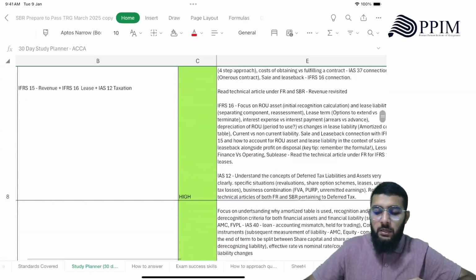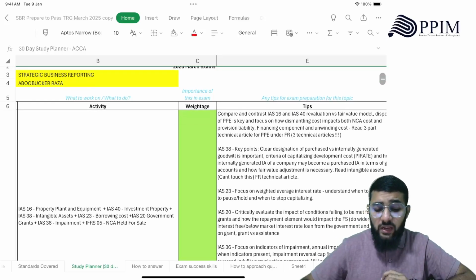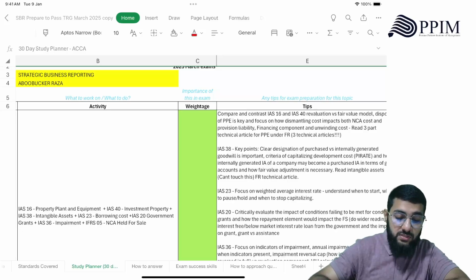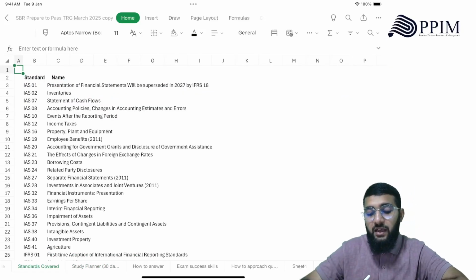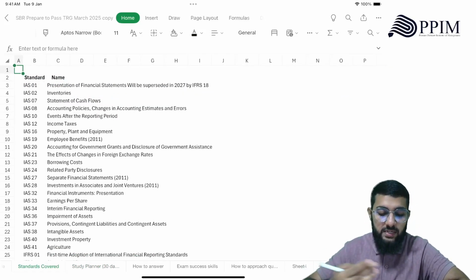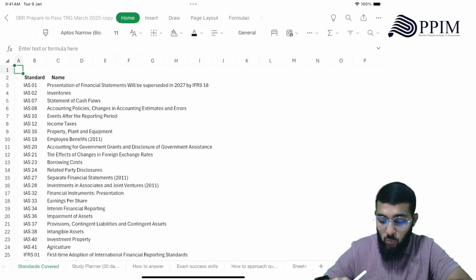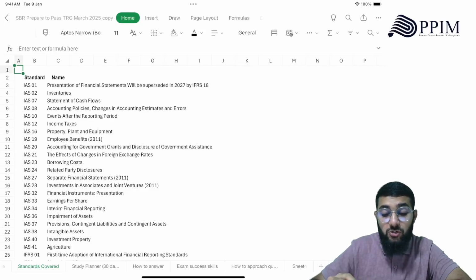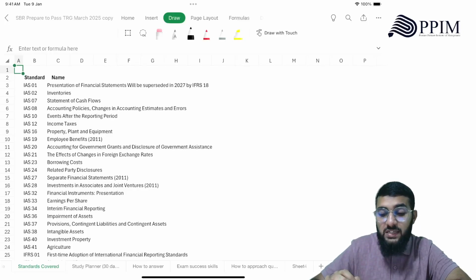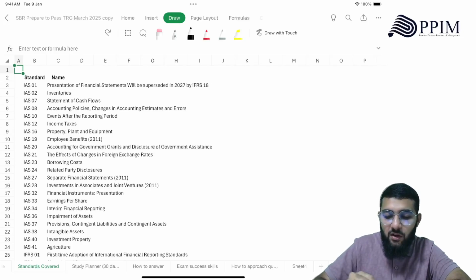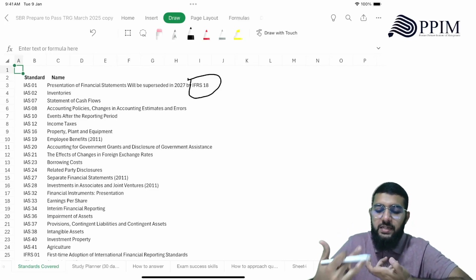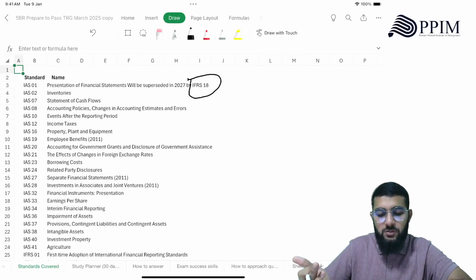All right. When it comes to SBR, there are a lot more standards than what we discuss at FR level. So what are the standards that are covered here? We have IAS 1. At this point, you need to know what IFRS 18 is and what its components are. Knowing it is enough. You need to know how IFRS 18 changes IAS 1 requirements.